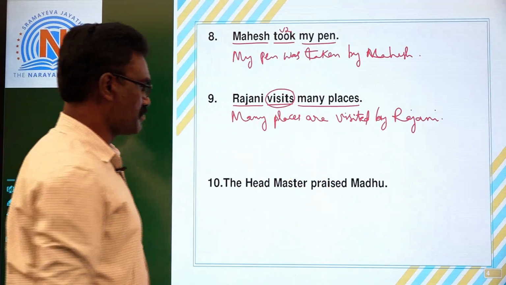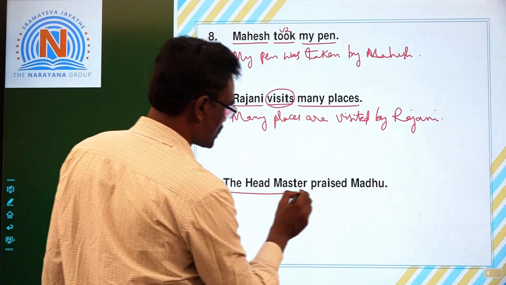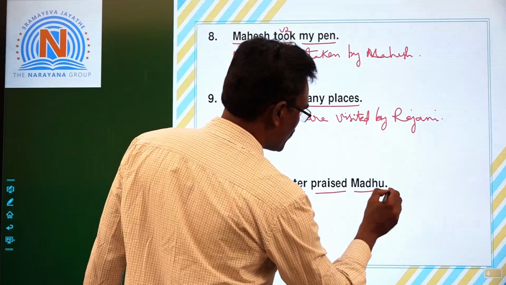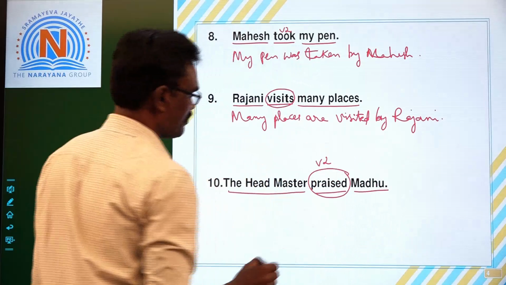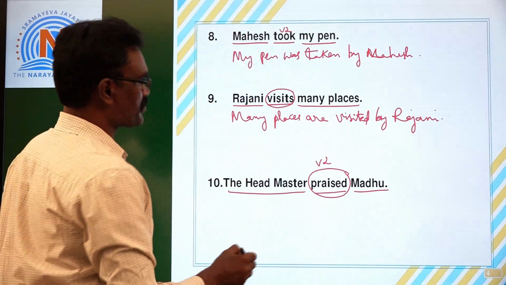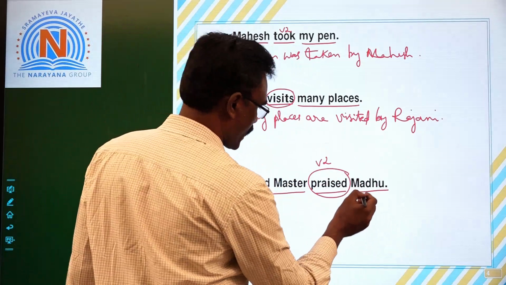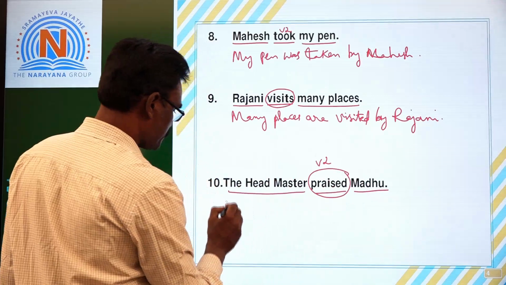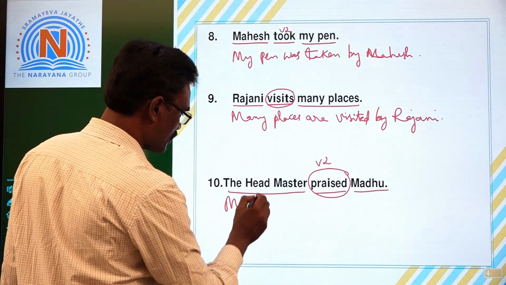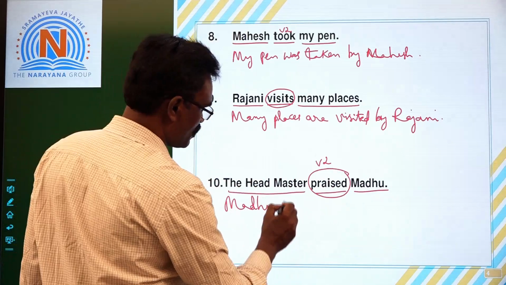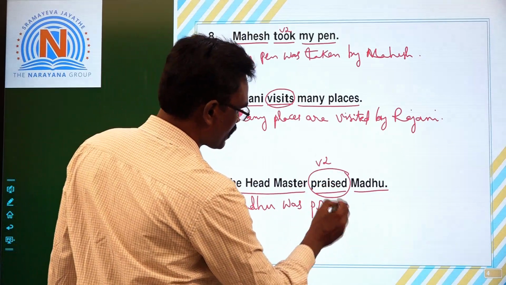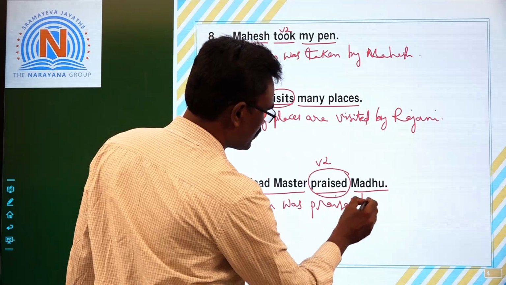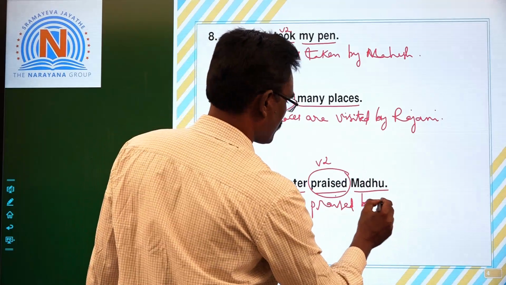Last one. The headmaster praised Madhu. The headmaster subject, praised verb, Madhu object. So this praised is verb second form, means the given one is in simple past tense. So we have to use either was or were. Madhu singular, so was. V3 of this praised, by the headmaster.